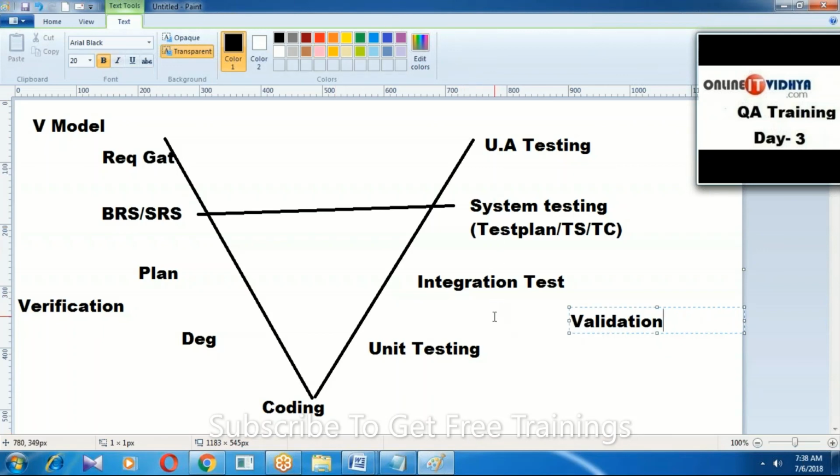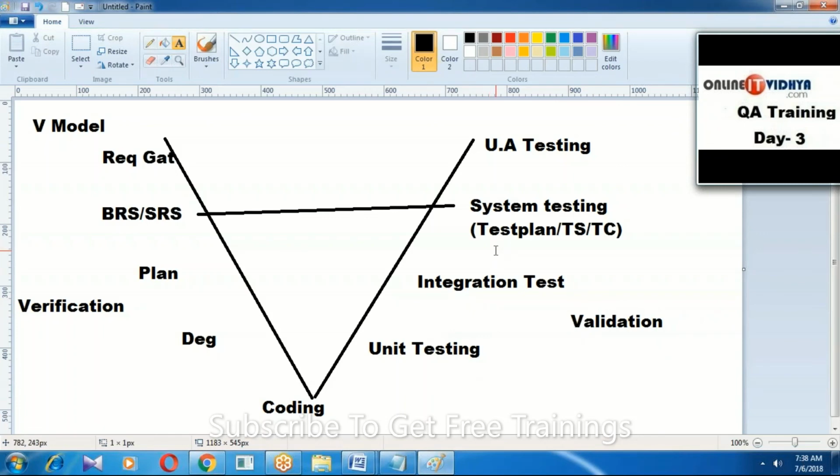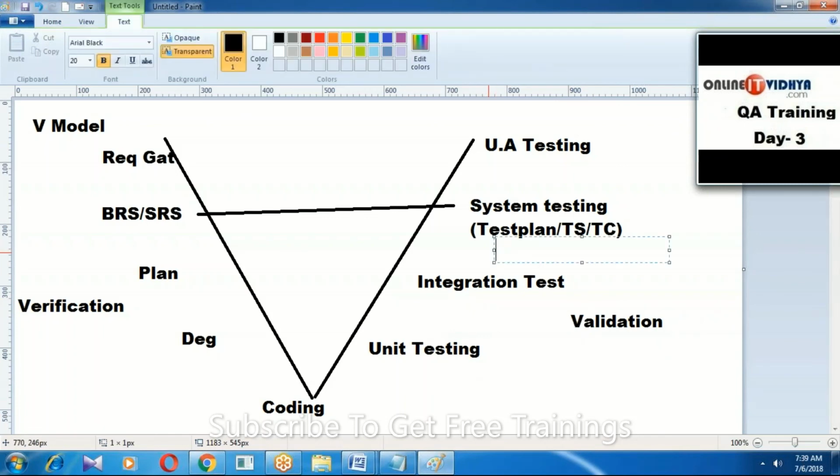Someone asked when integration testing happens. After unit testing, that is common. After integration testing, we can start testing.